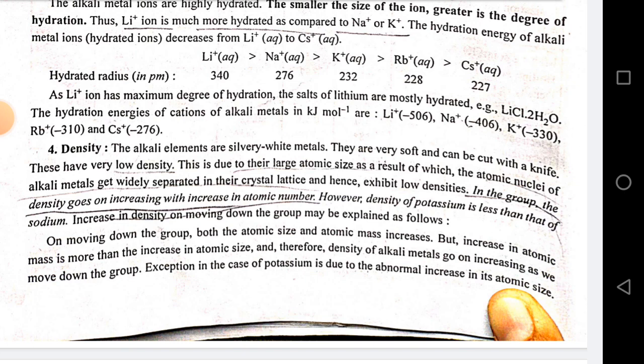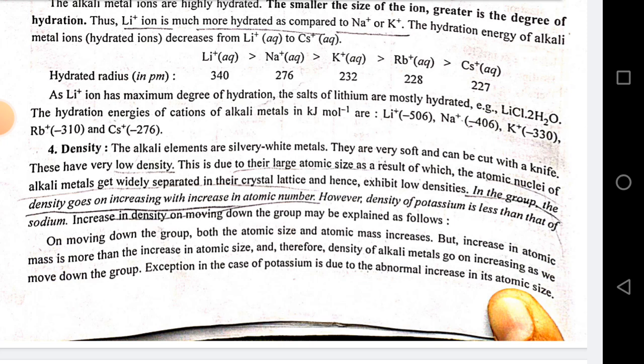Density. The alkali elements are silvery white metals. They are very soft and can be cut with a knife. These have very low density. This is due to their large atomic size, as a result of which the atomic nuclei of alkali metals get widely separated in their crystal lattice and hence exhibit low density. In the group, the density goes on increasing with increase in atomic number. However, the density of potassium is less than that of sodium.